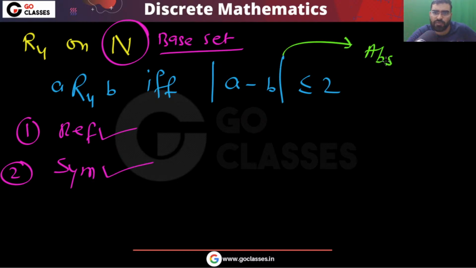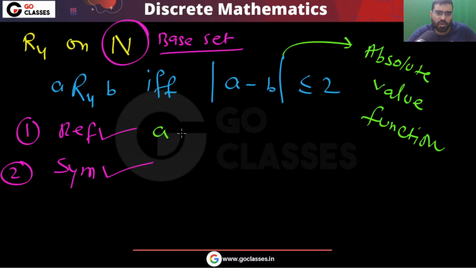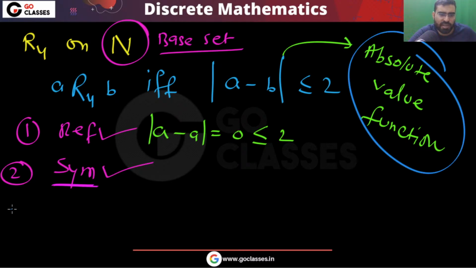This is the absolute value function. So this is reflexive. Why? Because A minus A will be 0 and that is less than or equal to 2. This will be symmetric also because this is the absolute value function, so the sign actually does not matter. But the relation is not transitive. Why is this not transitive?